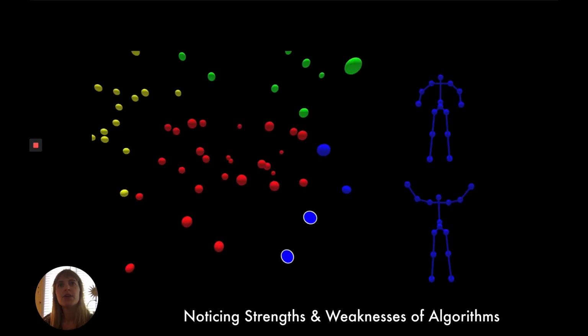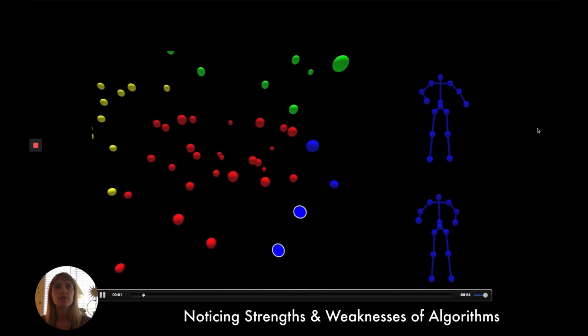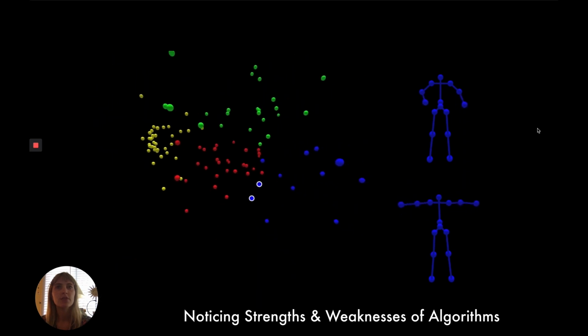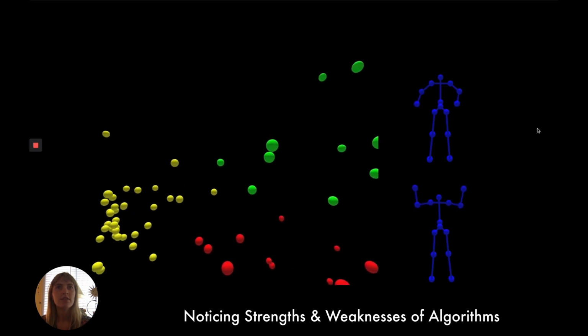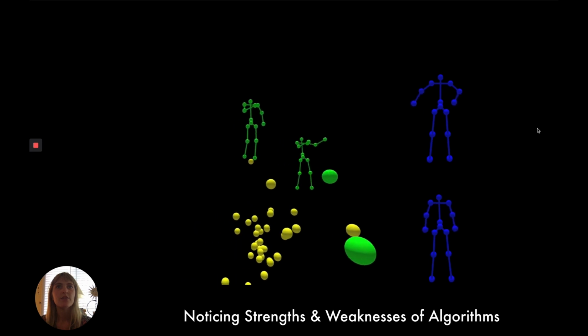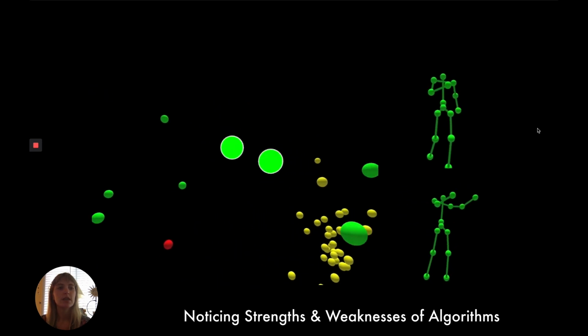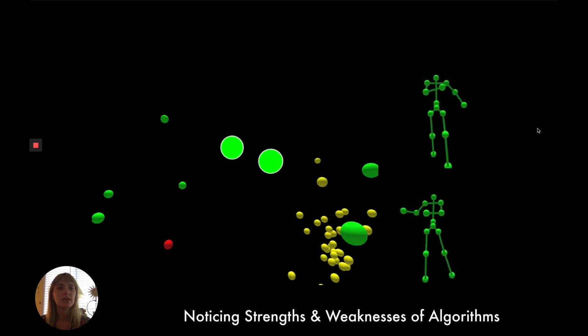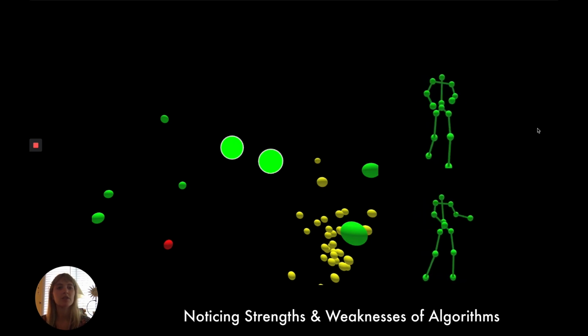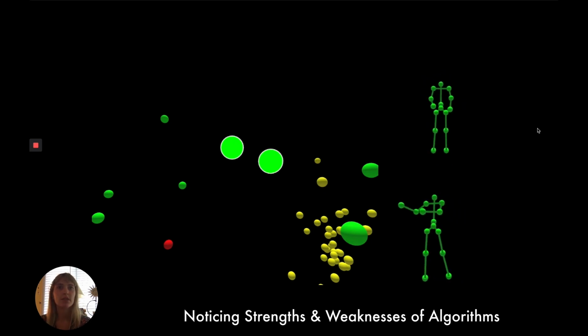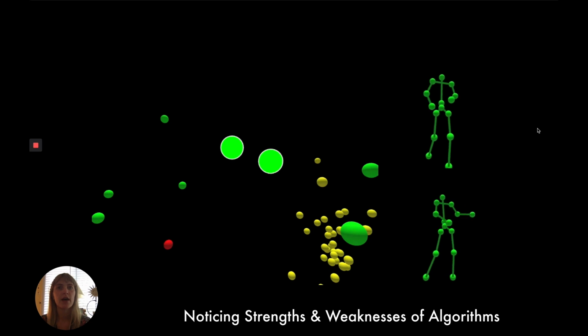MoViz has helped us to understand a number of characteristics of the otherwise black box, unsupervised learning approaches we have been using. For example, using MoViz, we were able to identify an algorithm pipeline that grouped gestures that are rhythmically similar together. As you can see here, these 2 gestures that are playing on the screen look different in terms of their visual appearance, but rhythmically they're similar to each other. And this was a strength of this particular clustering algorithm that the other algorithms missed.